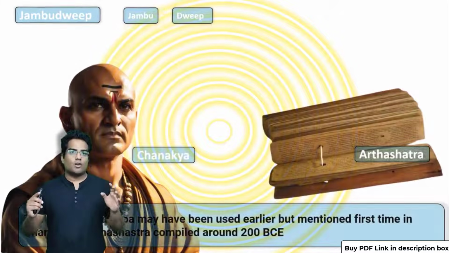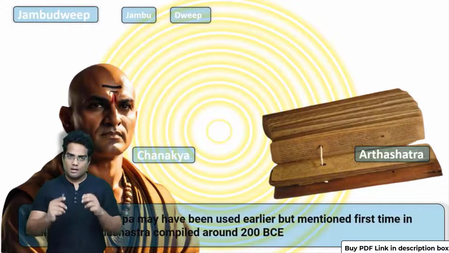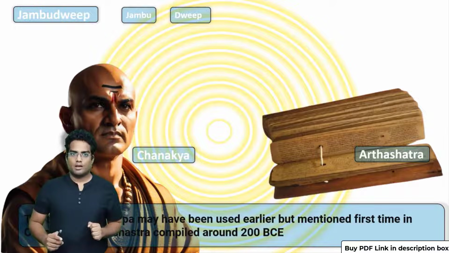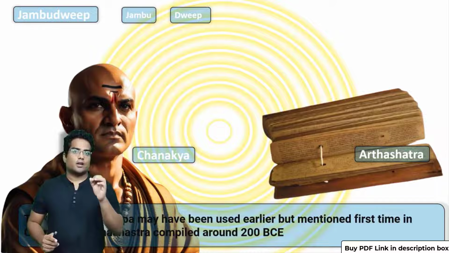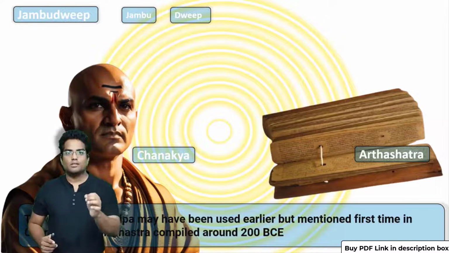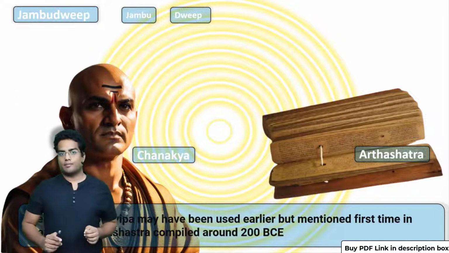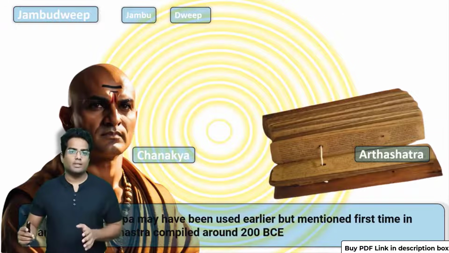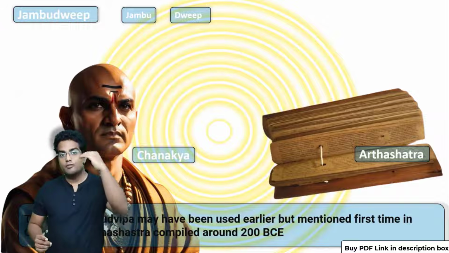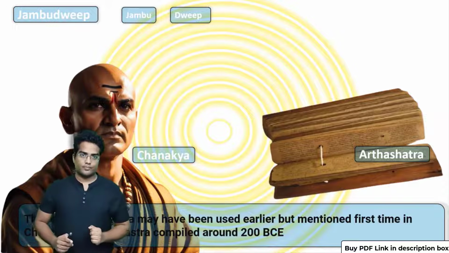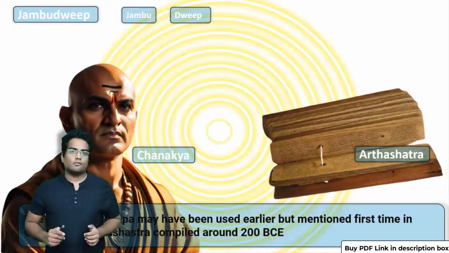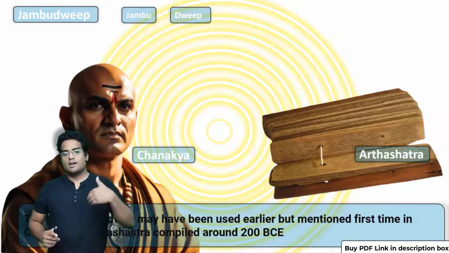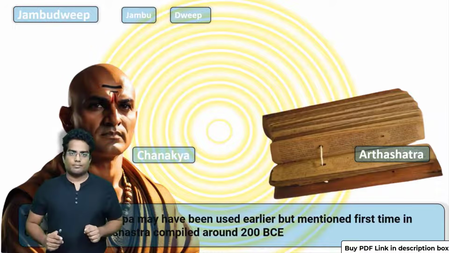So, where or who used to call it this? There are many countries in South Asia which used to refer to India as Jambudweep. The very first evidence of Jambudweep is found in Chanakya's Arthashastra. Chanakya's Arthashastra was composed somewhere around 200 BC, 200 before the birth of Jesus Christ, during the times of Mauryan Emperor Chandragupta, or let's say Bimbisara. So it was composed during that time.